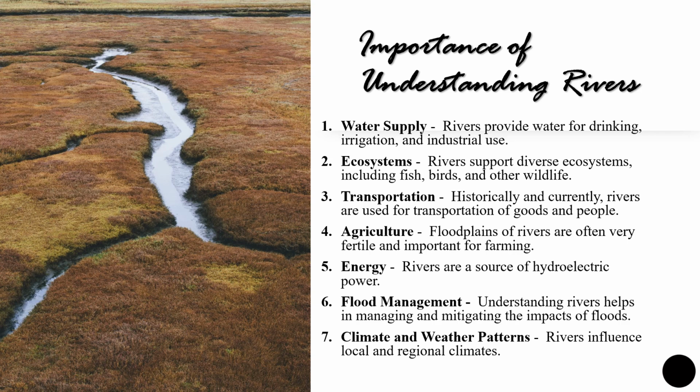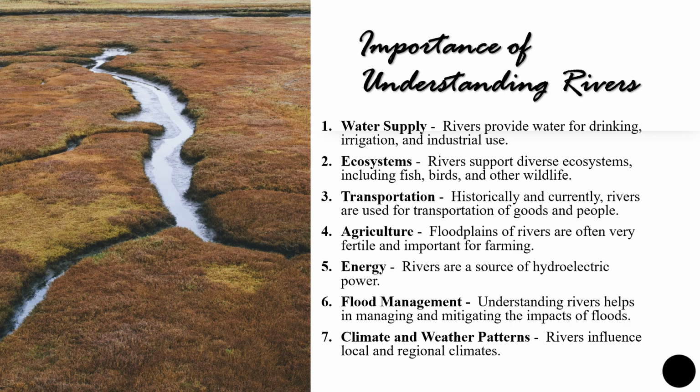So, water supply, ecosystem, transportation, agriculture, energy, flood management, climate and weather patterns. These are just a few. There can be many diverse importances of rivers. Just to be more general and specific, I can say rivers are the major source for drinking water. Also groundwater, but rivers, since they are surface water, are mostly used for irrigation and industrial use, and also a few parts for drinking. Ecosystems, it is also helping in supporting diverse ecosystems, whether it is fish, birds, or any other wildlife.